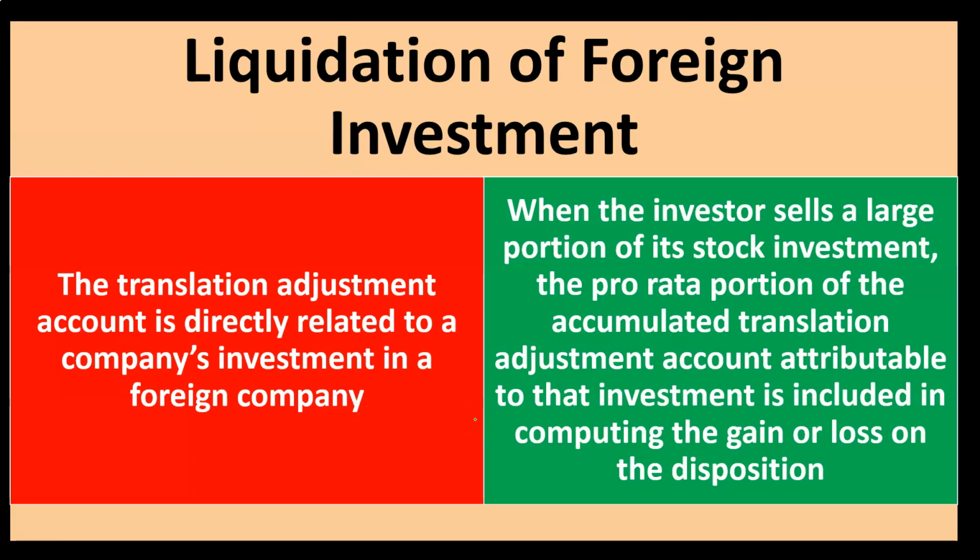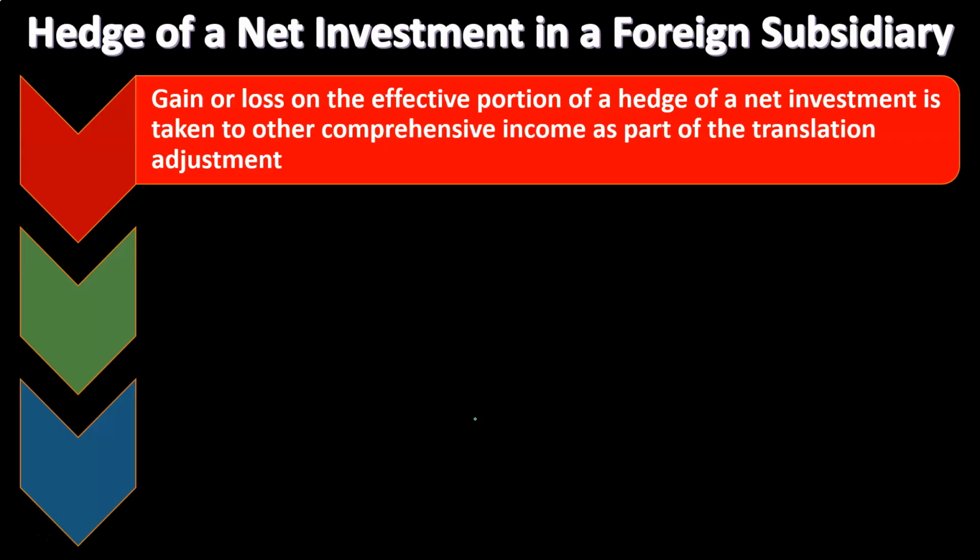So one of the key factors here is you've got to include that in the calculation. So once again, when the investor sells a large portion of the stock investment, the pro rata portion of the accumulated translation adjustment account attributable to that investment is included in computing the gain or loss on the disposal.